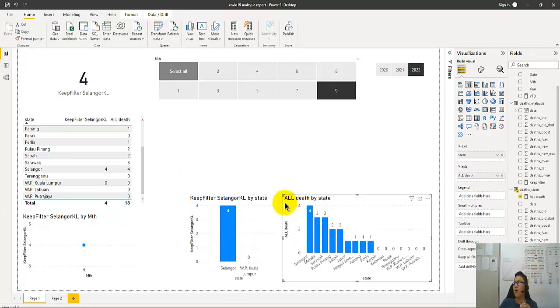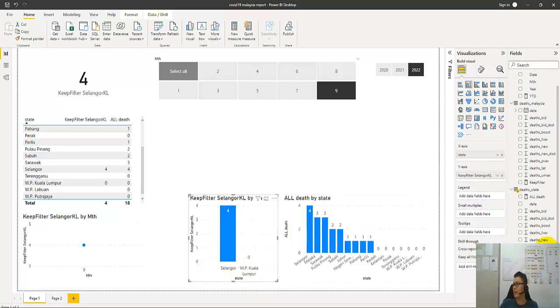If I want to know all the deaths in this month, this year, 9, there are altogether 18 cases. You can see Selangor is 4, Malacca is 3, and so on.